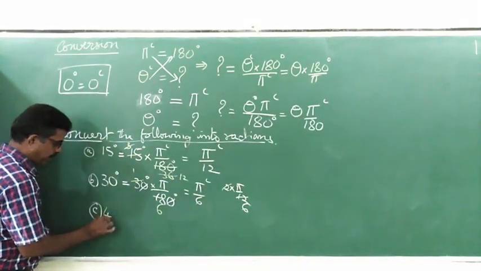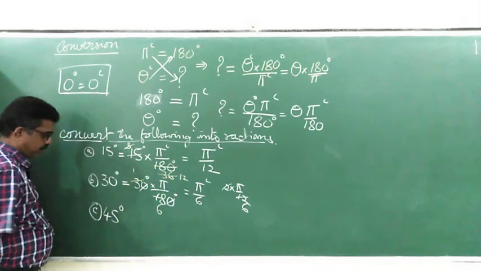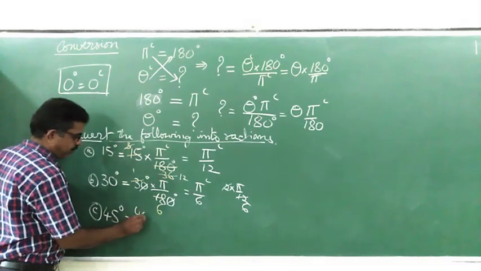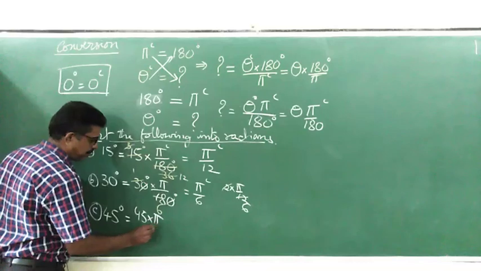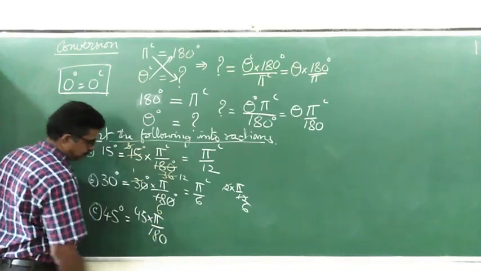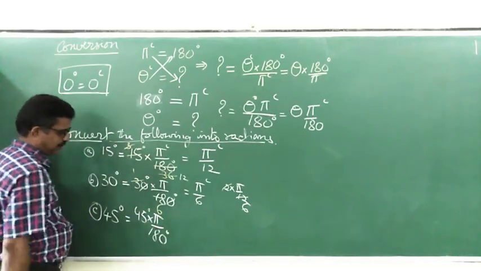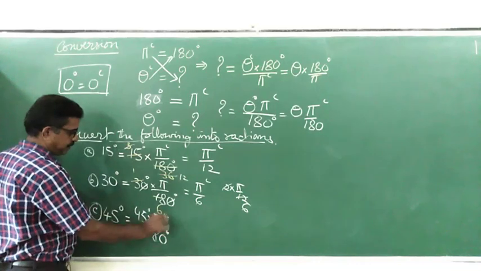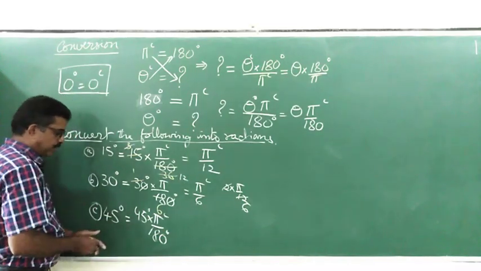See, what is 45? It is 45 into pi by 180. Degree cancels, leaving radian. 45.